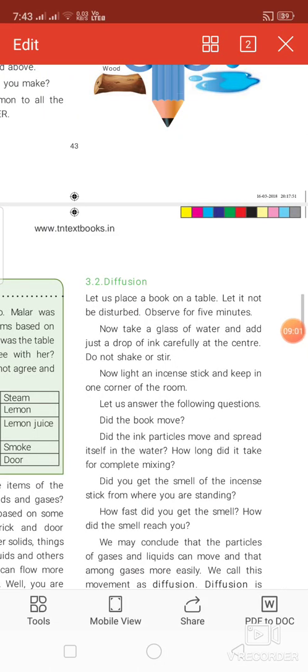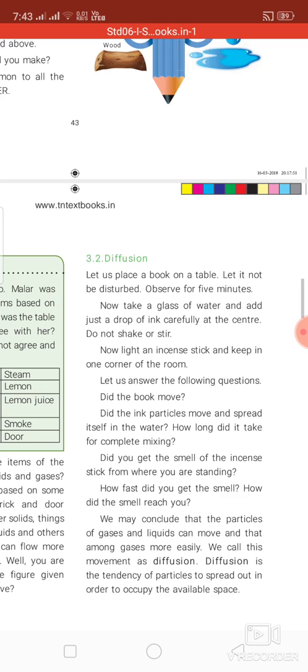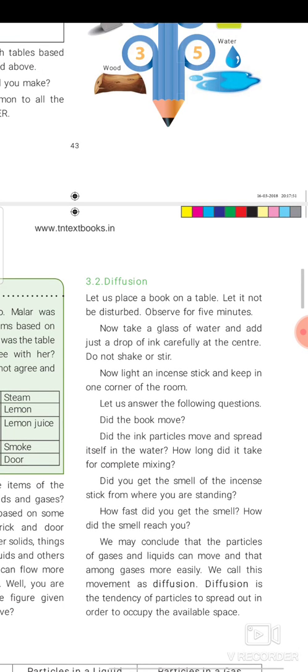Next we need to see another property named diffusion. Let us place a book on a table. Let it not be disturbed. Observe for a minute. It will not change from one place to another. Now take a glass of water and just drop a few drops of ink carefully at the center and do not shake or stir it. What will happen? The ink automatically started to diffuse throughout the water, but it takes time.